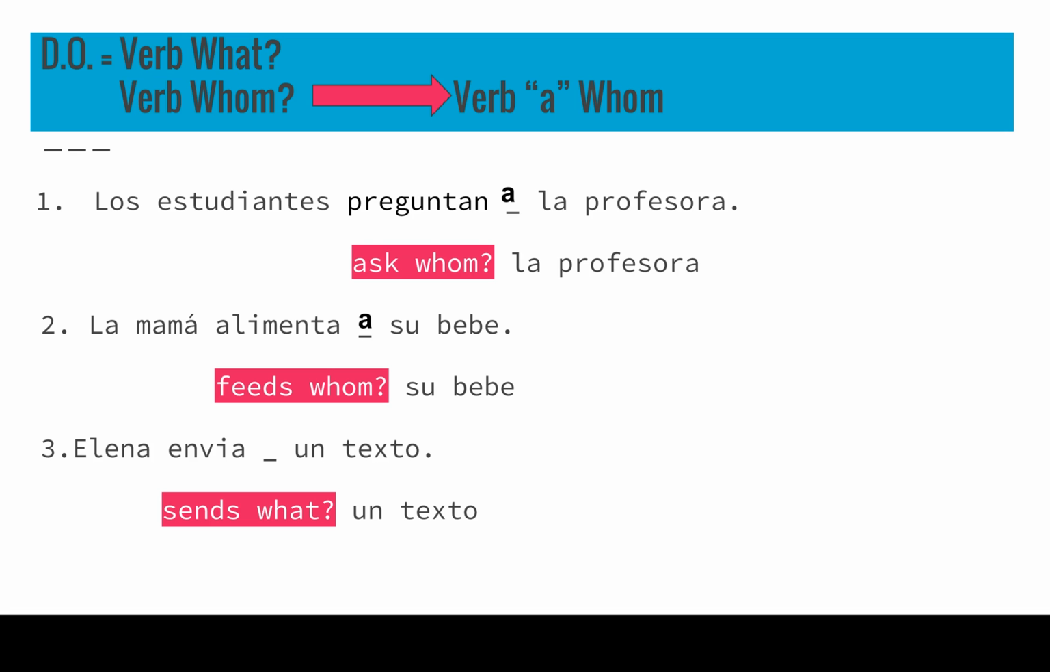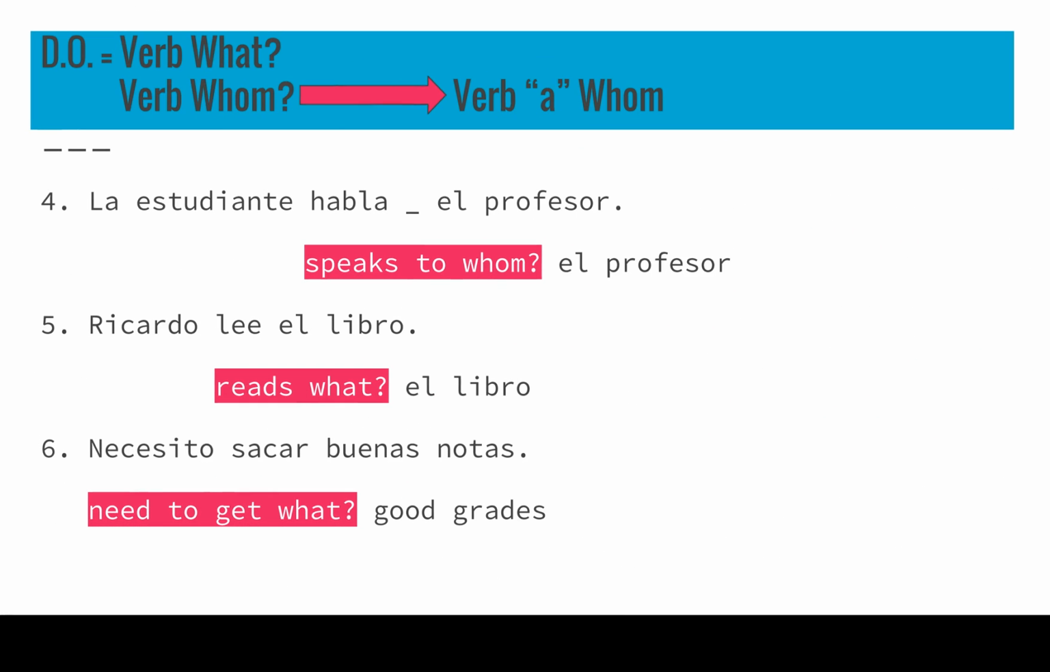3. Elena envía un texto. Elena sends what? A text. No personal a needed there. 4. La estudiante habla el profesor. The student speaks to the teacher. I'm going to go ahead and tell you, if I have a and el, it has to become al. It becomes one word. The student speaks to whom? The teacher. Yes, I need a personal a. So I get rid of el and I make it one word, al.